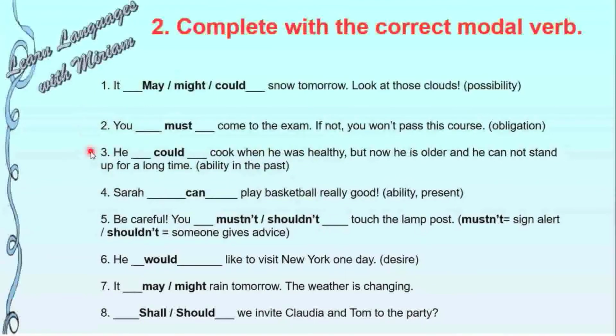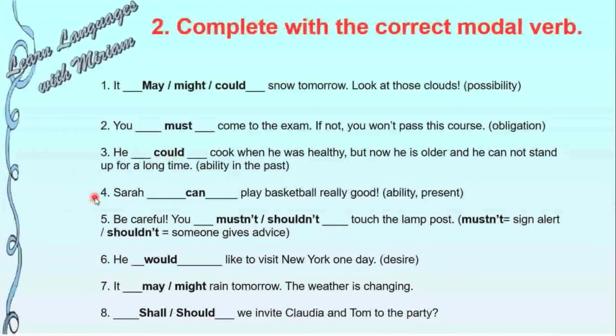Next, he could cook when he was healthy, but now he's older and he cannot stand up for a long time. So here we are referring to an elderly person. And in the past, he had that ability to stand up, but he cannot do that anymore. So we have to say could, can in the past.